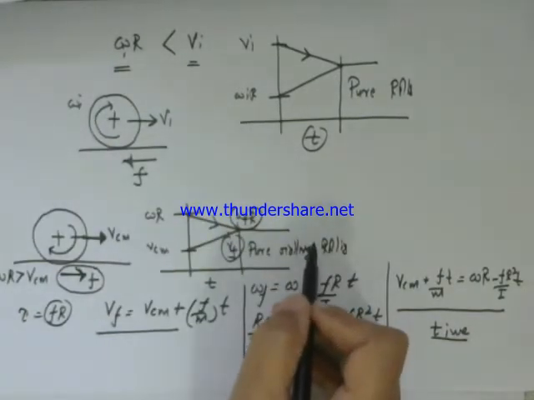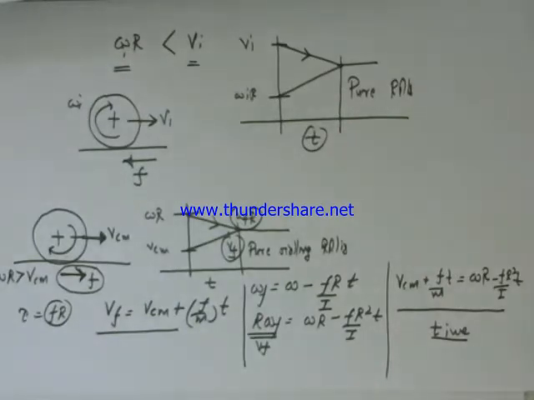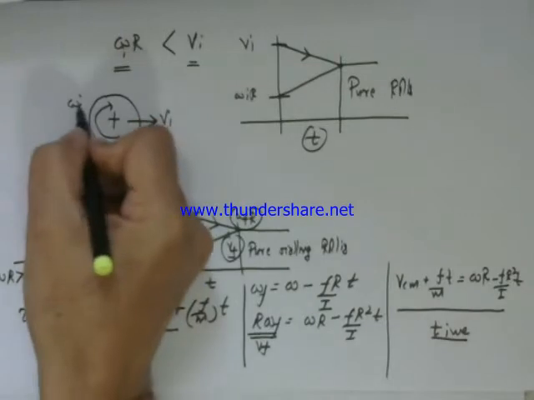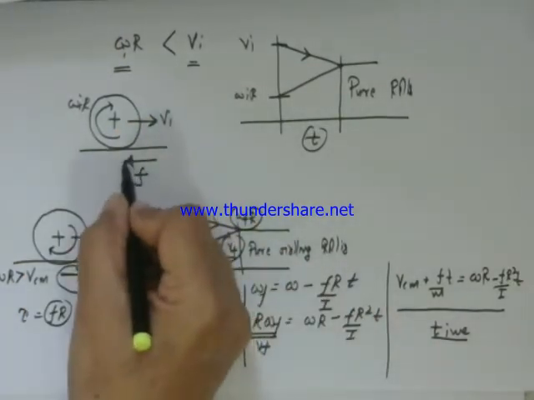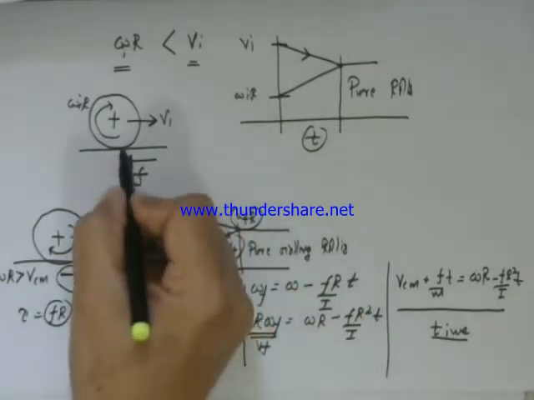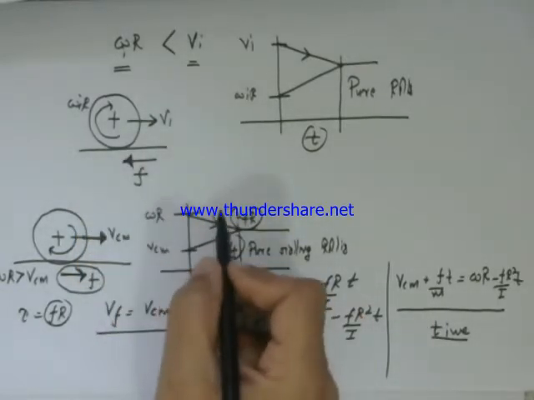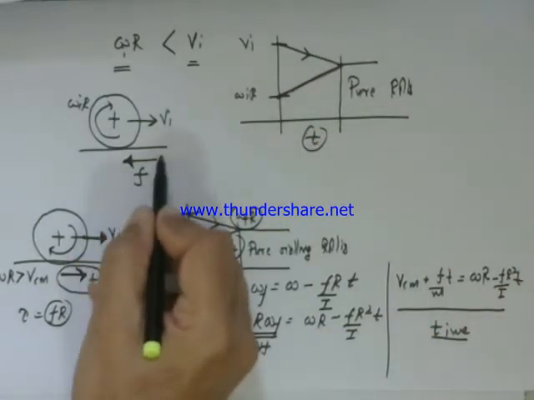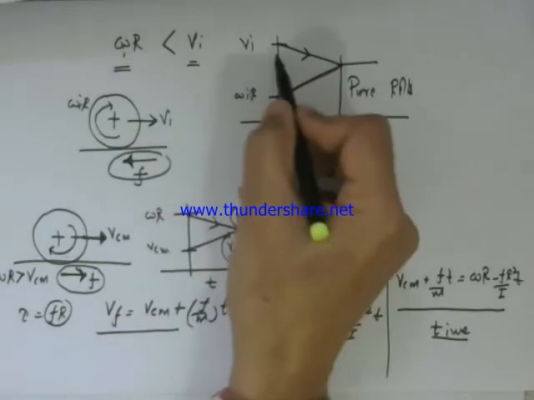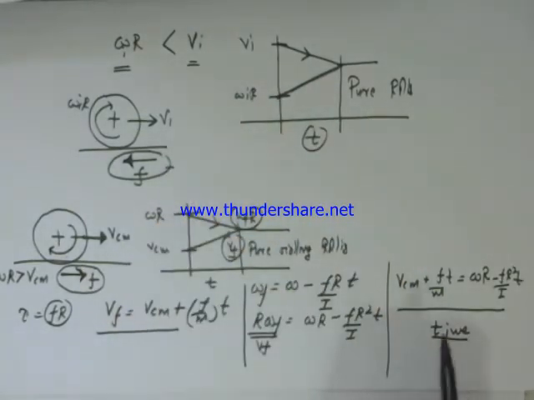Wherever V initial is greater than omega initial r, the friction force will oppose the translational motion, but it will aid the rotational motion so that omega i rises. So by this graph, if you first draw this, you can easily find out the direction of frictional force which you have to take, and then solving the problem becomes much easier.